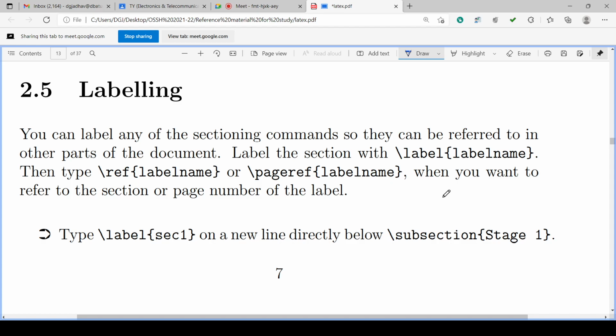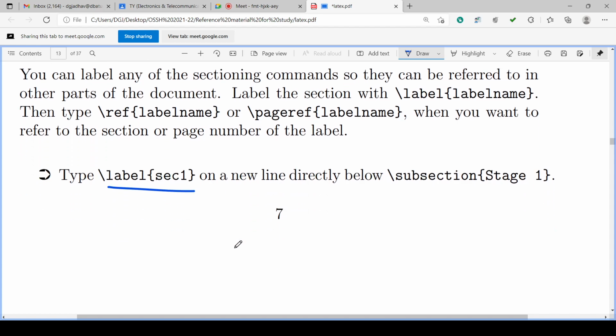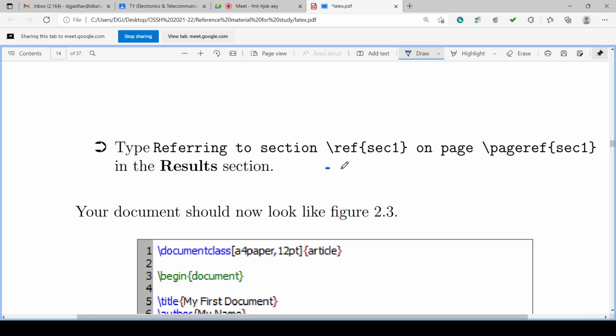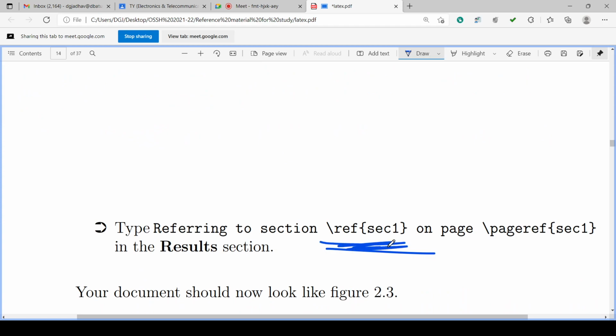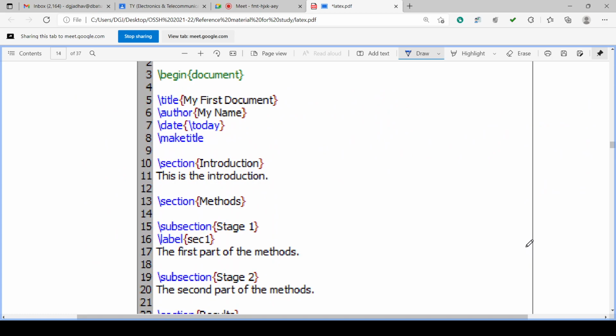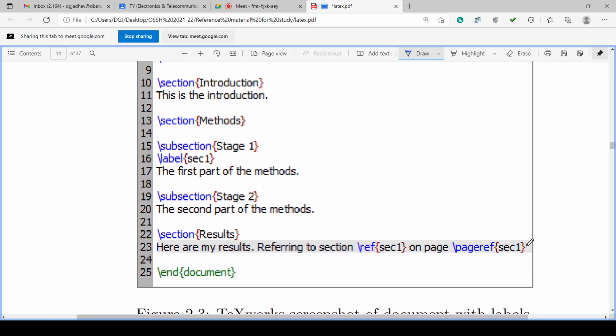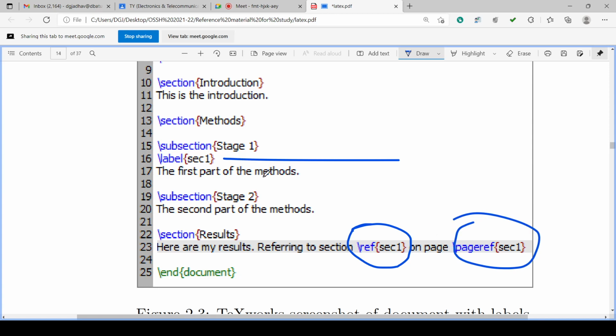So how to create the label and how to use it to refer, we have seen. Like this: how to create the label and the name of the label, and backslash ref and the name of the label, or backslash pageref, PAGEREF, and that label name, in this way. And we can typeset. Suppose the label is created here and used here. Whenever we click this, it will automatically go there, section 1. Whenever we click here, it will go to section 1, subsection 1.